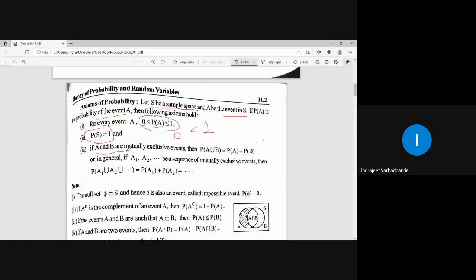If A and B are mutually exclusive, then P of A union B is written as P of A plus P of B. I hope these points are clear. Whenever sets are mutually exclusive, there is no point in common. A intersection B is phi. Phi means the empty set. Empty set means these two are disjoint. They don't have any element in common. So that is what we have as the axioms of probability.